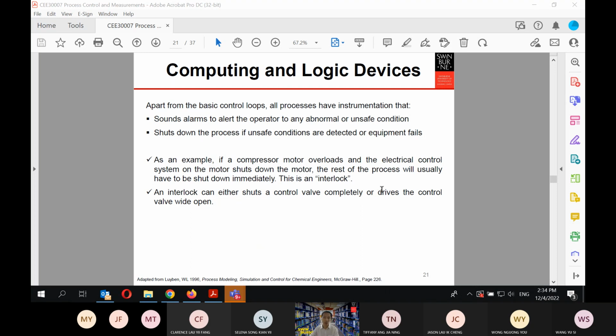For example, if you have a compressor motor overload and the electrical control system on the motor shuts down the motor, the rest of the process will normally be shut down immediately, because the compressor is the one that drives the pressure, and all your control valves operate based on the pressure. So you have to have a system that overrides the whole system to make sure that if you lose the whole power, then everything will be shut down.